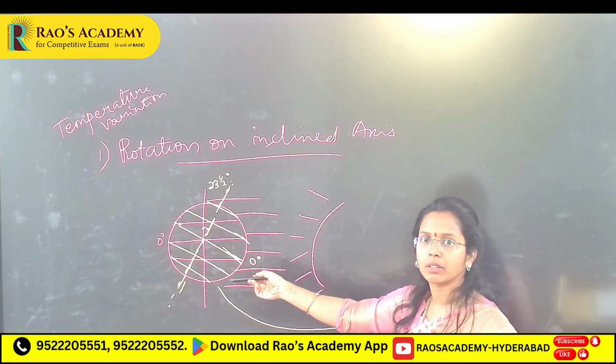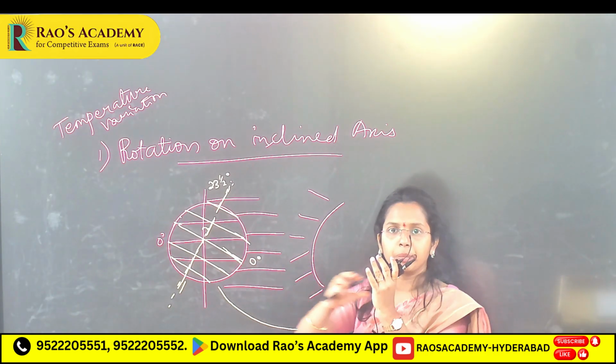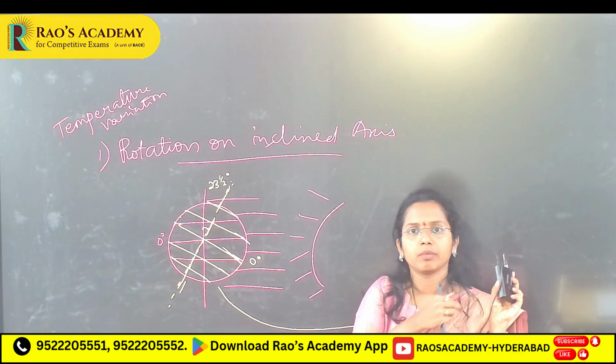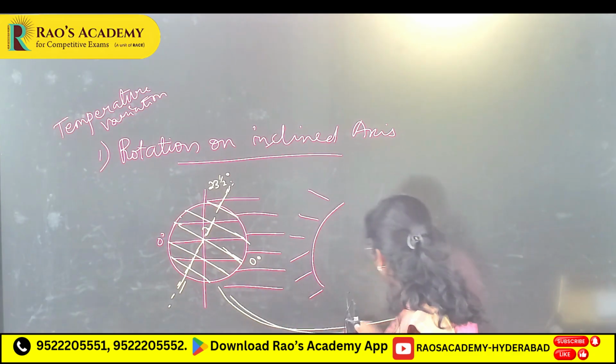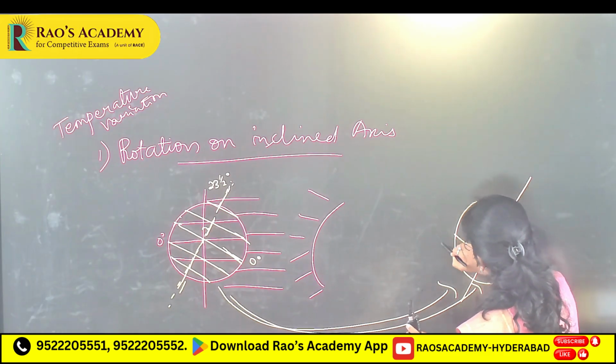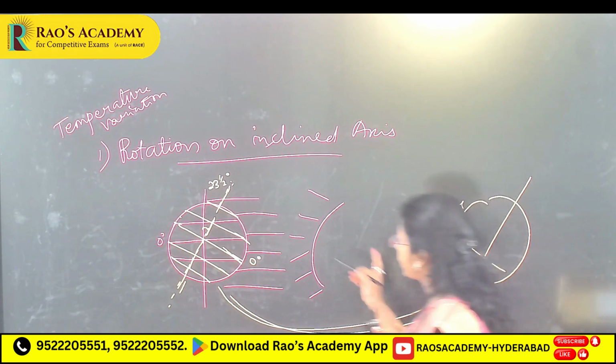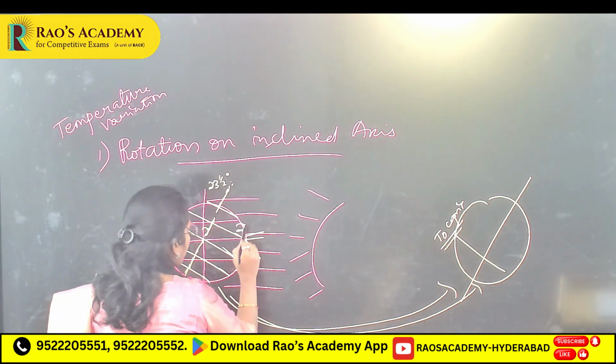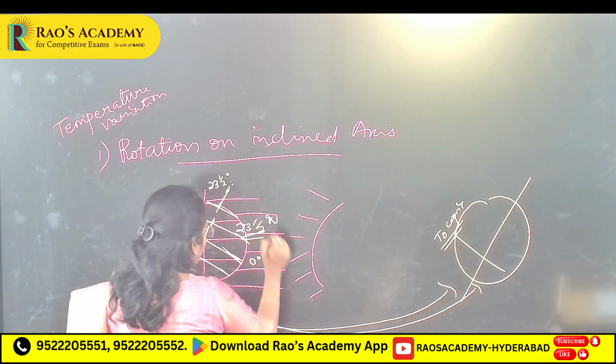Seasonal variation, yes, on inclined basis. Now it is revolving, and when it comes here, at Tropic of Capricorn you will see more radiation. Here at Tropic of Cancer you will see more